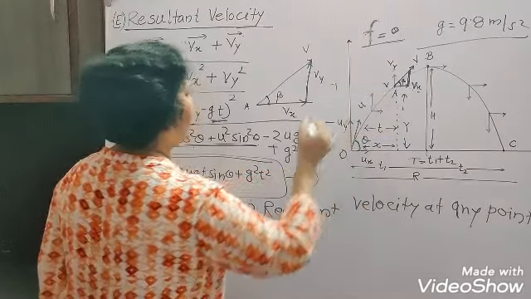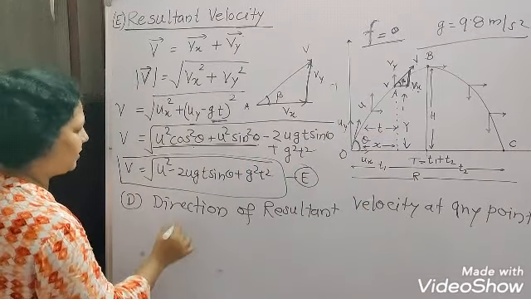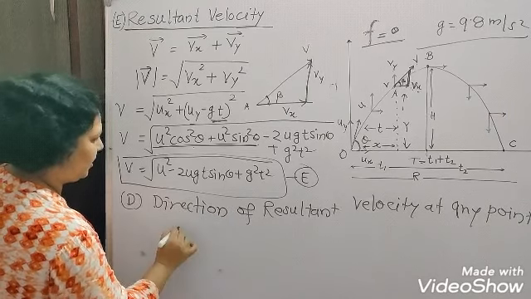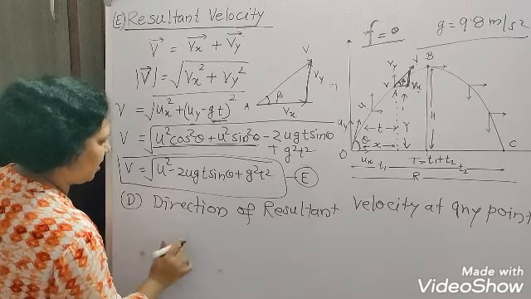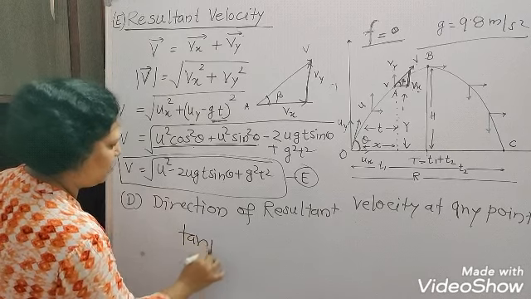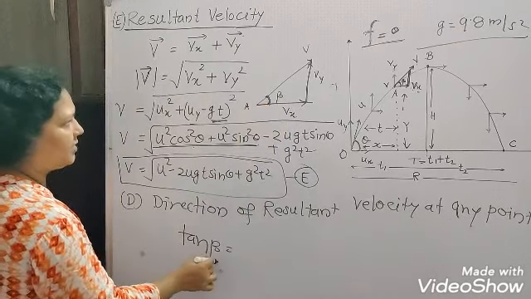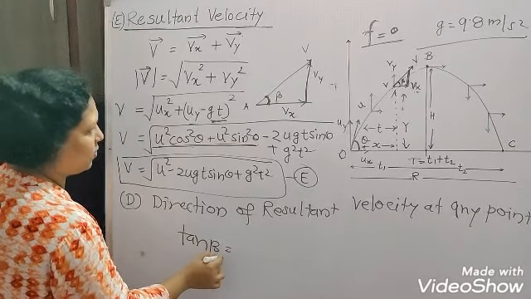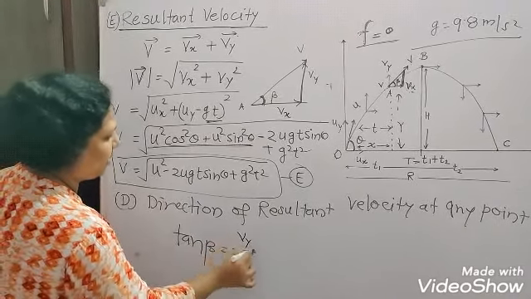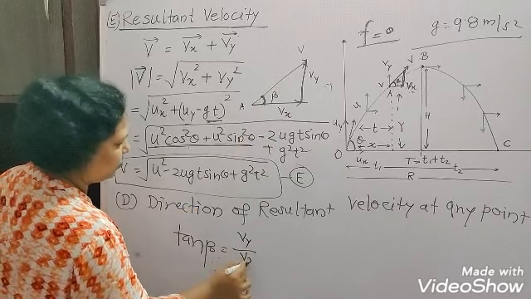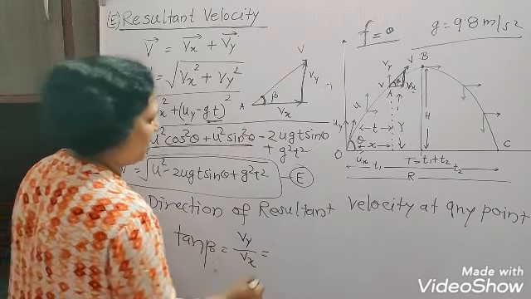Again we are taking point A, so it would be tan beta, because we have to calculate this angle beta. So tan beta is equal to perpendicular, that means vy, upon the base, that is vx. So what is vy here?